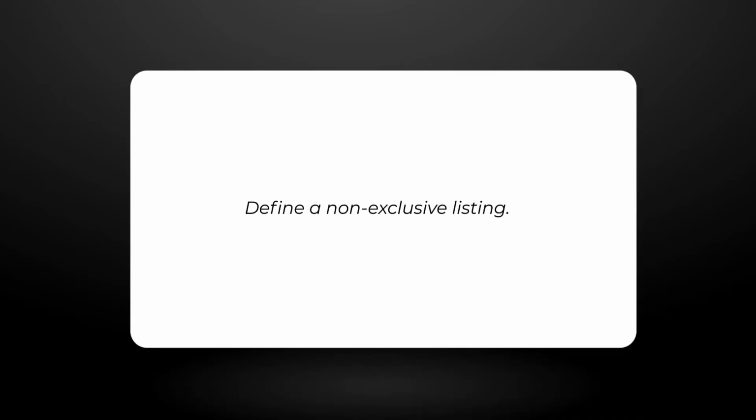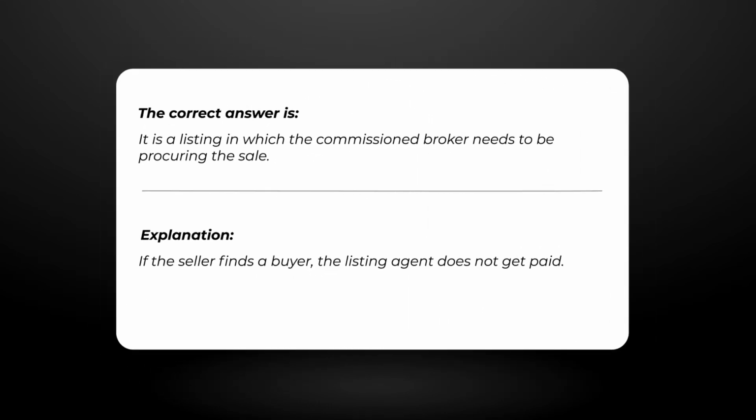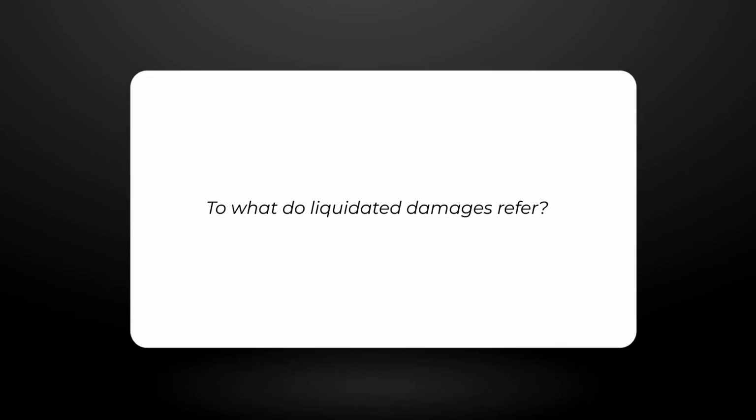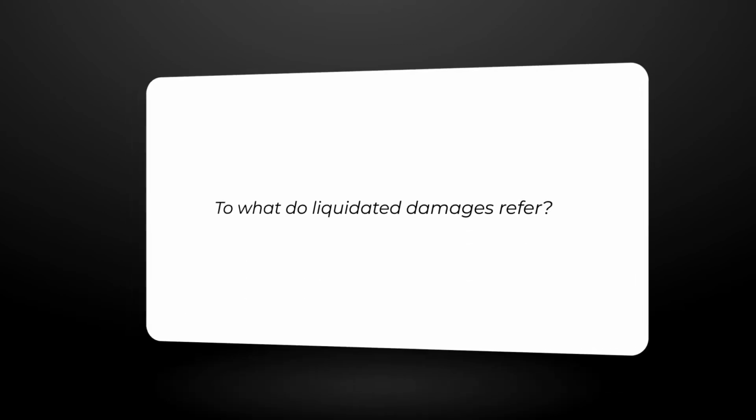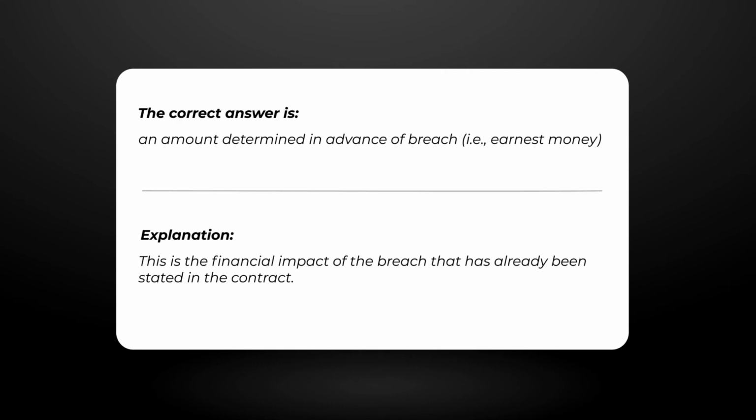Define a non-exclusive listing. The correct answer is, it is a listing in which the commission broker needs to be procuring the sale. Explanation. If the seller finds a buyer, the listing agent does not get paid. To what do liquidated damages refer? The correct answer is an amount determined in advance of breach, i.e., earnest money. Explanation. This is the financial impact of the breach that has already been stated in the contract.